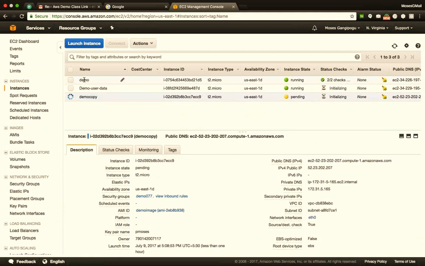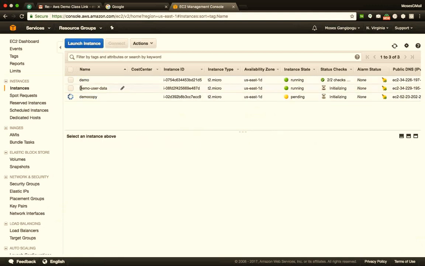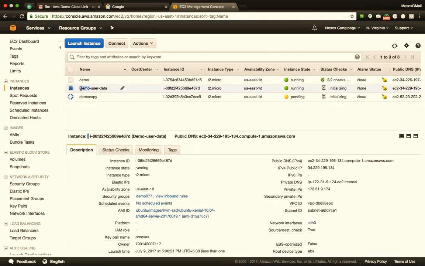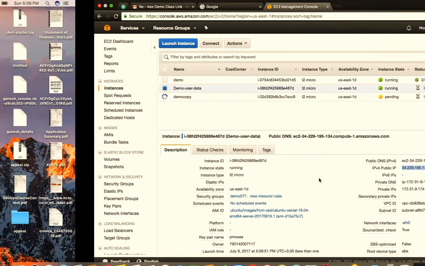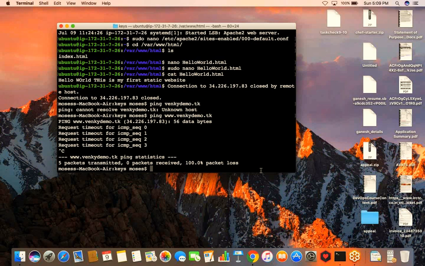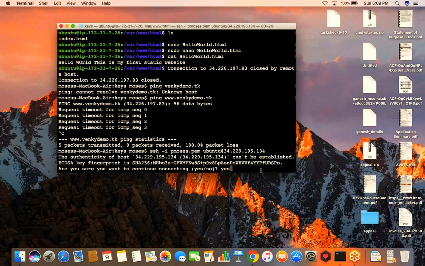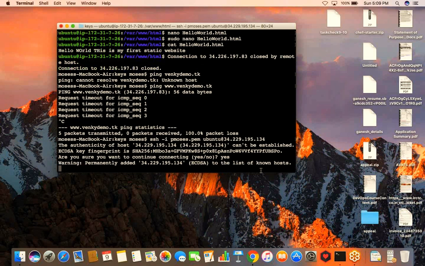And this demo copy is the copy of this server. And this server we have created from the user data, having user data inside it. So now let's go ahead and connect to this user data server. I'll just come here, copy the public IP address. I'll say ssh -i pmoses ubuntu at that public IP address. I'll say yes, I'm pretty sure I want to connect to this.